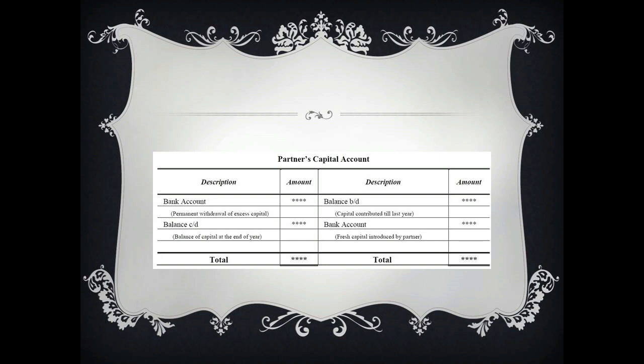The second one is additional capital. A partner of the firm can add some amount of money, that means additional capital. If the person withdraws out of the capital of the firm, that is withdrawal amount. Now students, you can see the performa of capital account. The second thing to remember is that capital account is always shown on the liability side of the balance sheet.